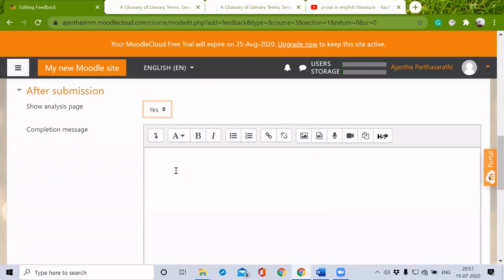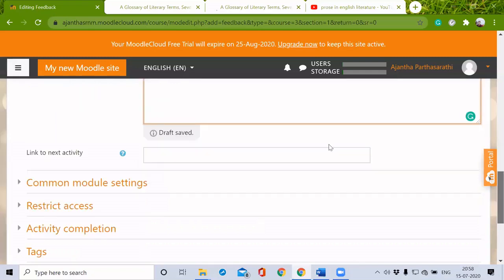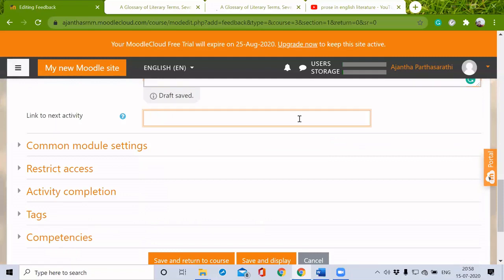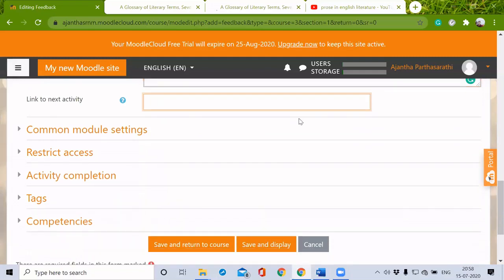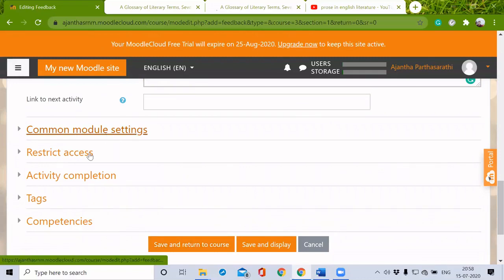And here we can give a completion message: thank you for your valuable feedback. Link to next activity. If I want to give something like that, I can give it here. The other things we know: common module settings, restrict access, activity completion, and these two are not applicable here. So I'm just going to save and return to course.